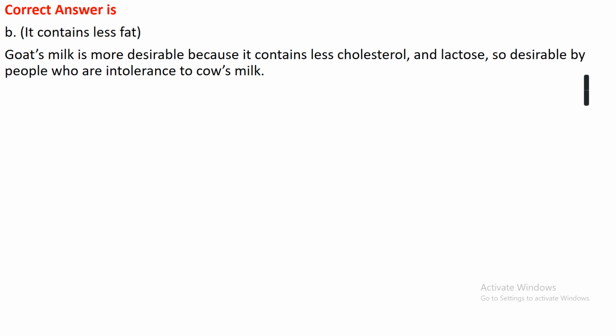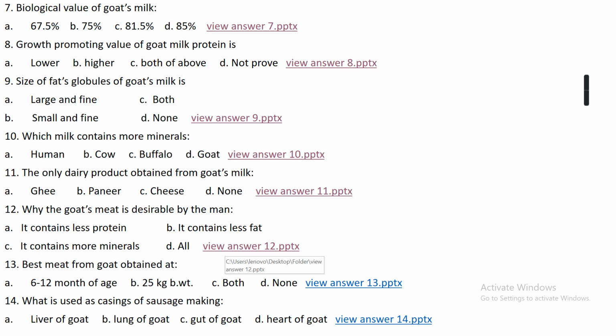Goat meat is more desirable as compared to other meat because it contains less fat, while goat milk is also more desirable as compared to other animals' milk because it contains less cholesterol as well as less lactose, so it is desirable for those people who are intolerant to cow milk as well.